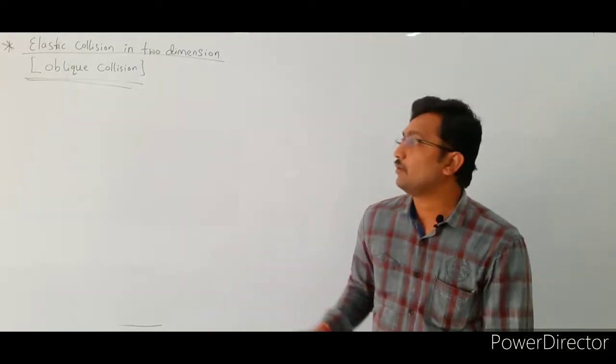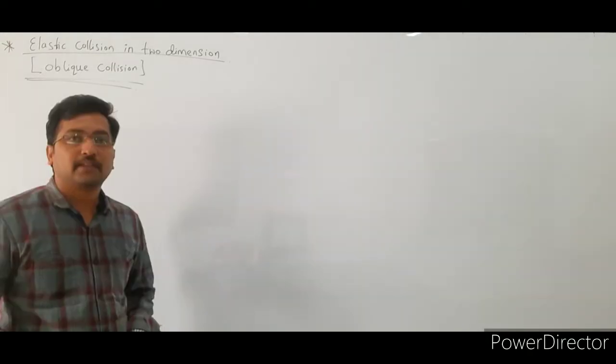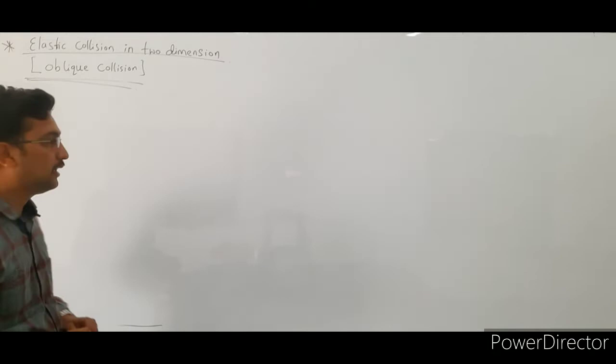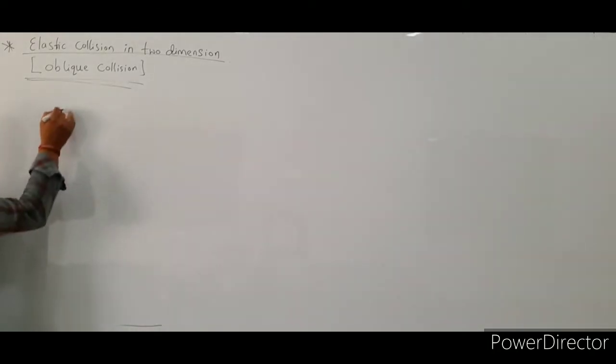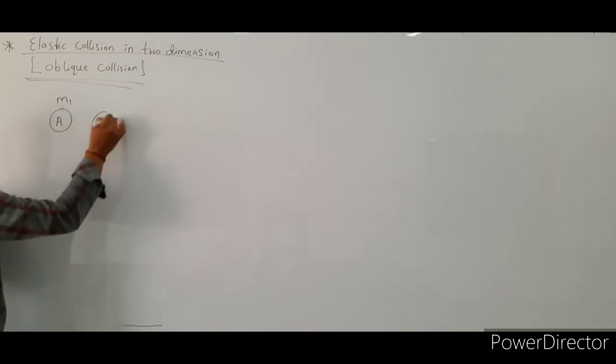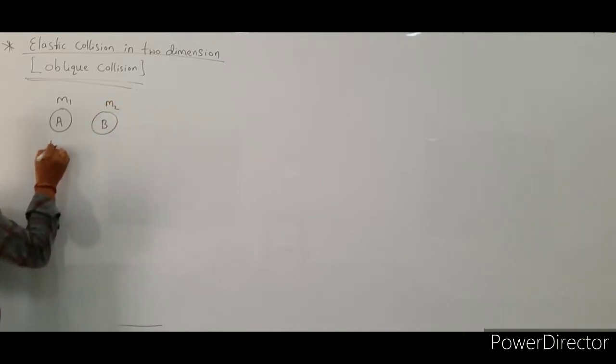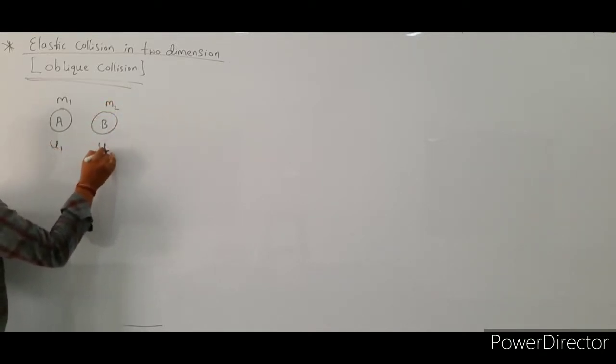Now we are going to discuss elastic collision in two dimensions. Here we consider two bodies of masses m1 and m2. Consider this is the first body A, its mass is m1. This is the second body B, its mass is m2, moving with initial velocities u1 and u2.